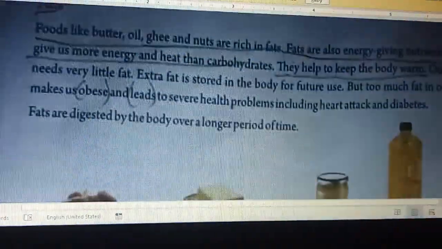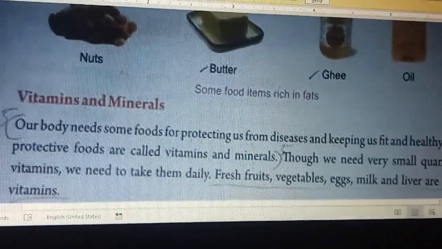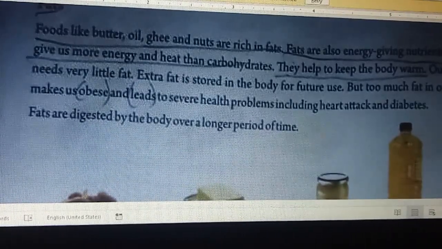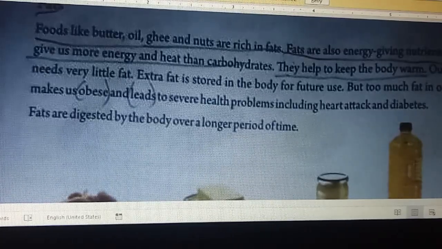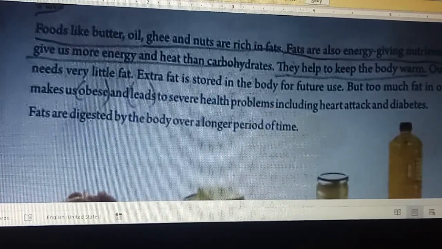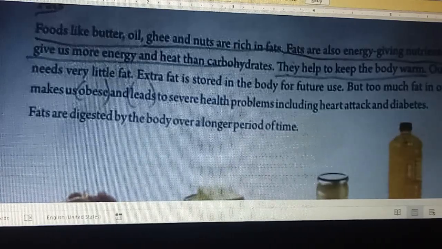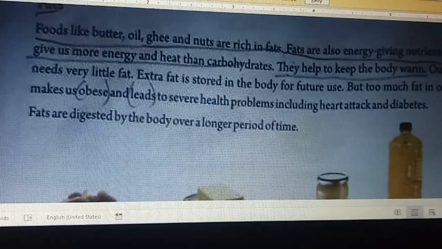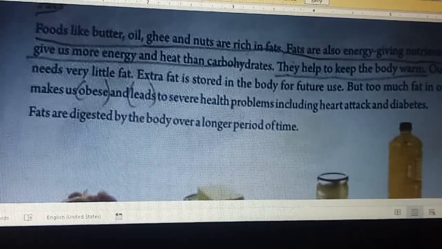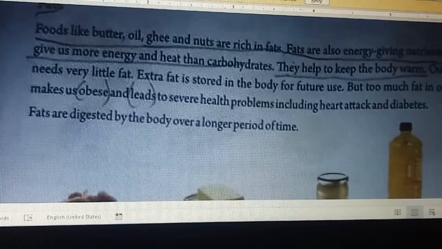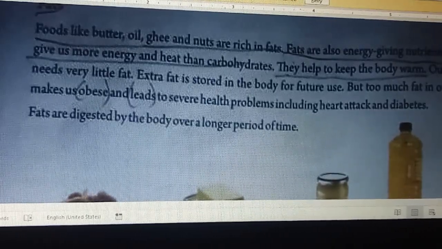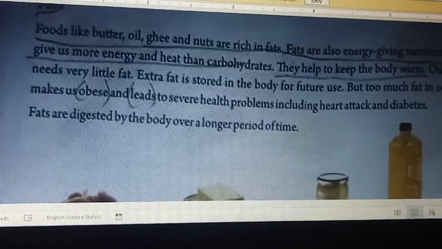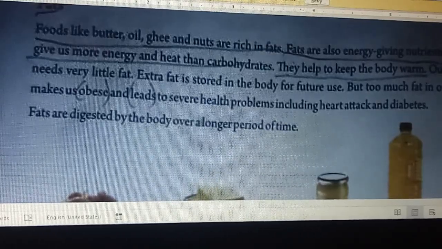Next, fat. As all of you know, what is fat? Foods like butter, oil, ghee, and nuts are rich in fats. Fats are also energy-giving nutrients. They give us more energy and heat than carbohydrates. They help to keep the body warm.